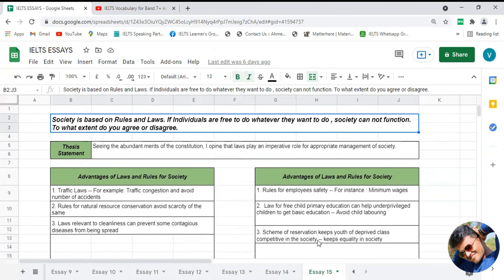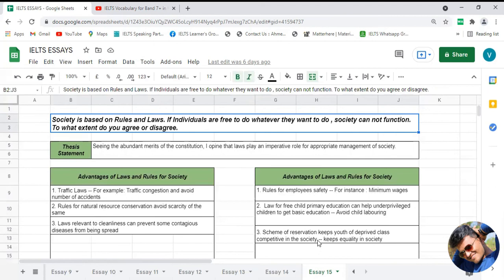So who can do something, it means who can do something for implementing proper rules and regulation, who can do something to follow rules and regulation to run the society properly. So the answer of who will be government. Government can create proper rules and regulation, and people can follow those rules and regulation properly to run society properly. So the answer of who would be people and government.